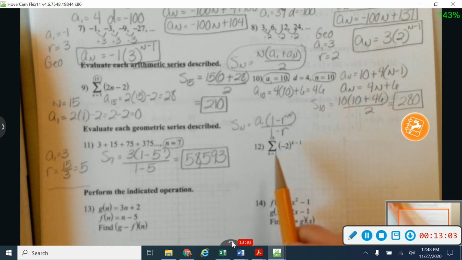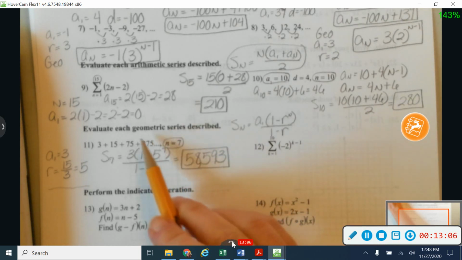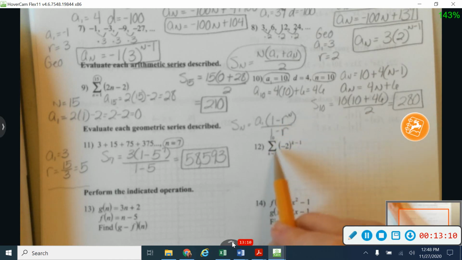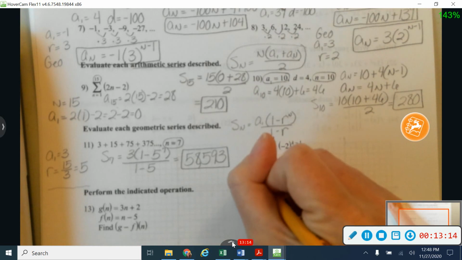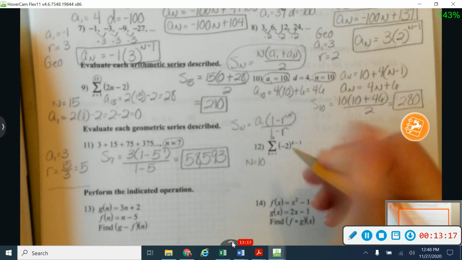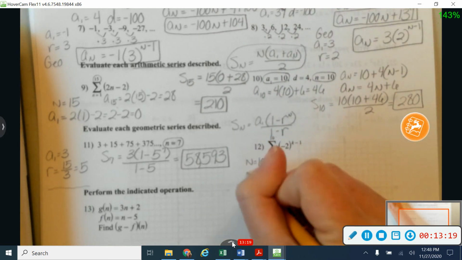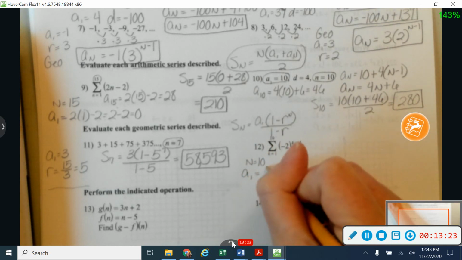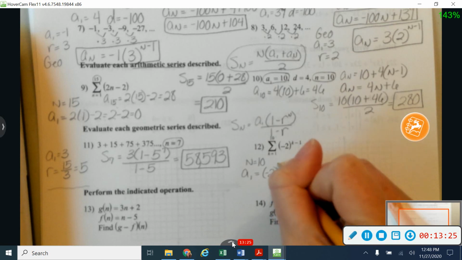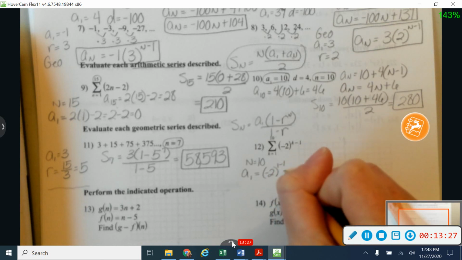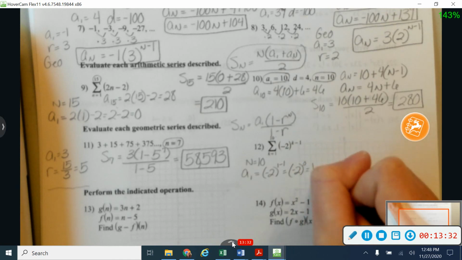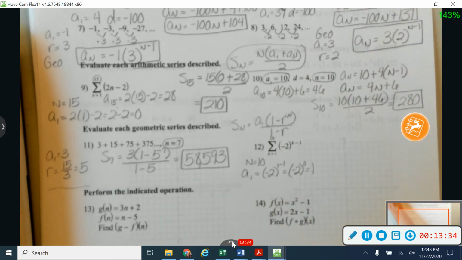Okay. All right, on the last one for this video, again, I'm finding a geometric series. So I'm going to plug into this formula here. This, again, means a sum or a series. I already know that n is going to be 10. That's my number up there on the top of my sigma. Let me go and find a sub 1. So a sub 1 is going to be negative 2 to the 1 minus 1 power. So it'll be negative 2 to the 0 power, and I know anything to the 0 power is 1.